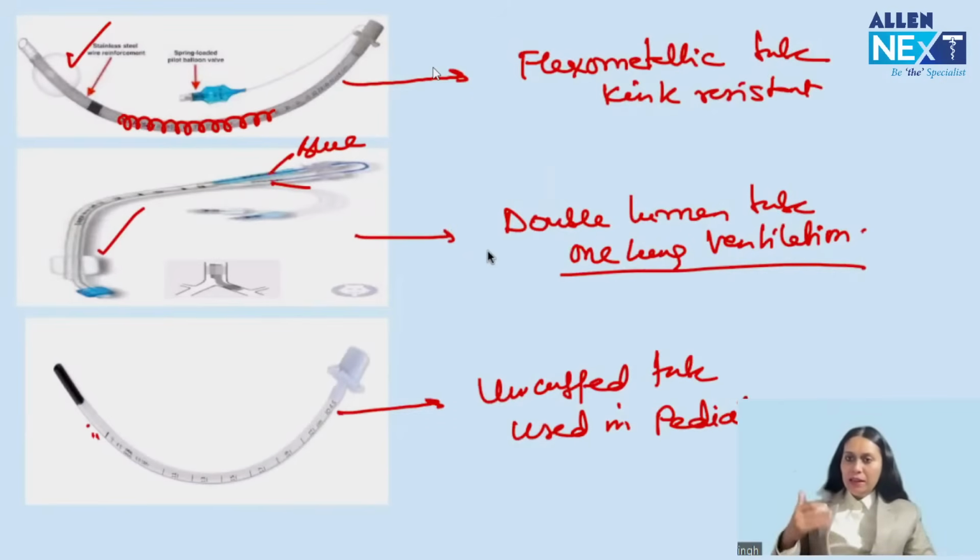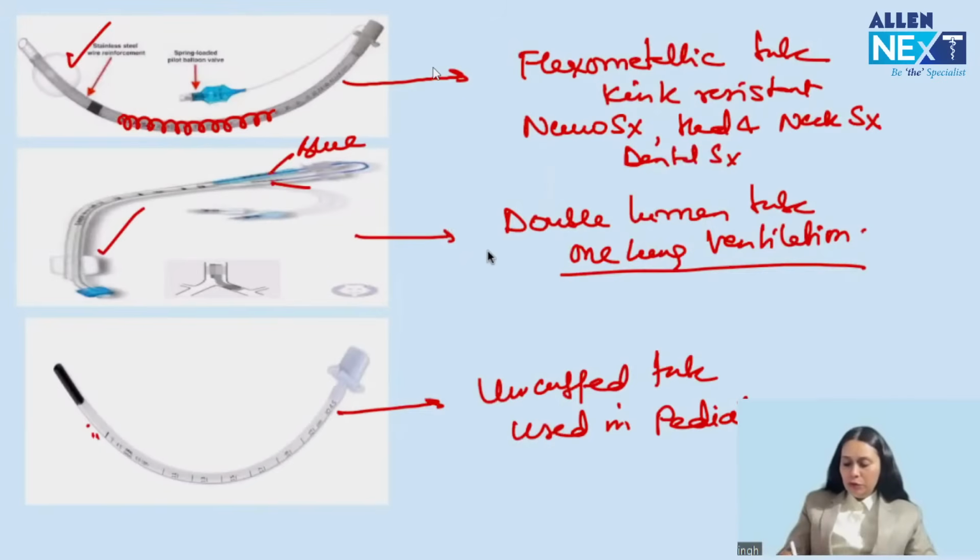An image can be asked, and they can ask which tube is used for what type of surgery. So remember, flexometallic tube is used for neurosurgery, head and neck surgery, and dental surgery. Double lumen tube is used for thoracic surgery. And uncuffed tube is used for pediatric patients for any kind of surgery. Got my point, everyone? Okay.